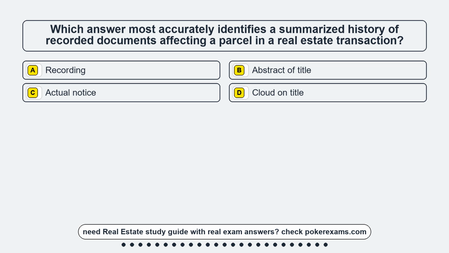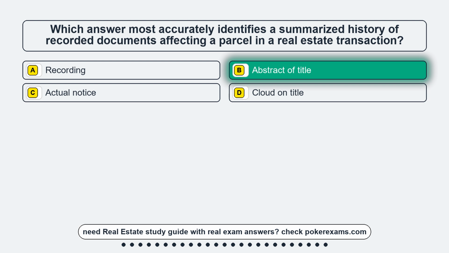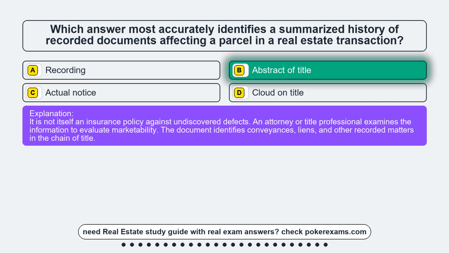Question 9. Which answer most accurately identifies a summarized history of recorded documents affecting a parcel in a real estate transaction? Option A. Recording. Option B. Abstract of title. Option C. Actual notice. Option D. Cloud on title. The correct answer is option B. Abstract of title. It is not itself an insurance policy against undiscovered defects. An attorney or title professional examines the information to evaluate marketability. The document identifies conveyances, liens, and other recorded matters in the chain of title.